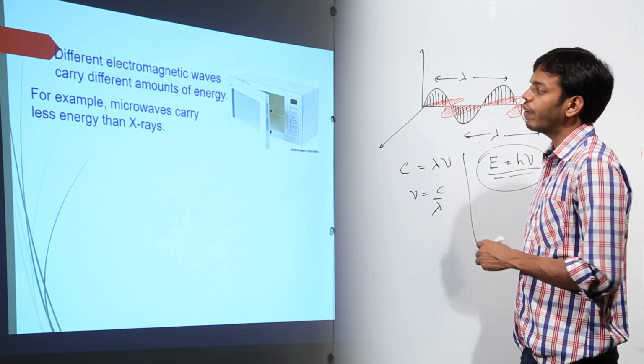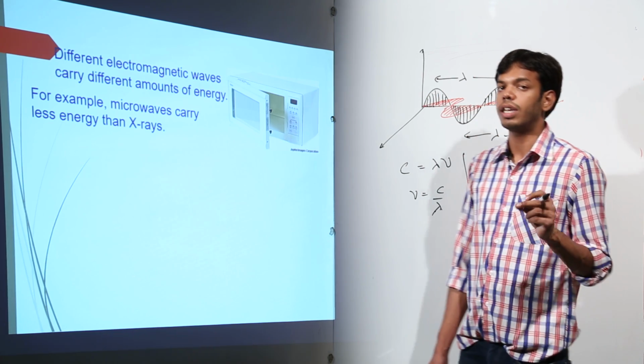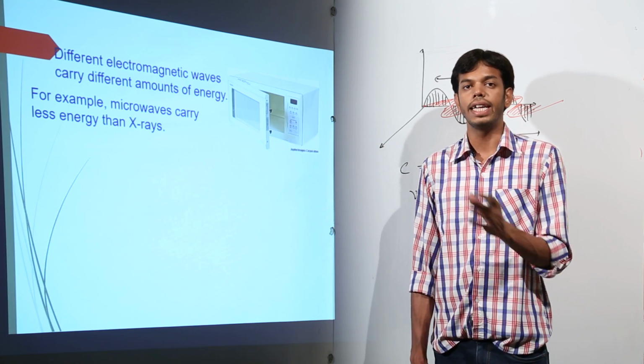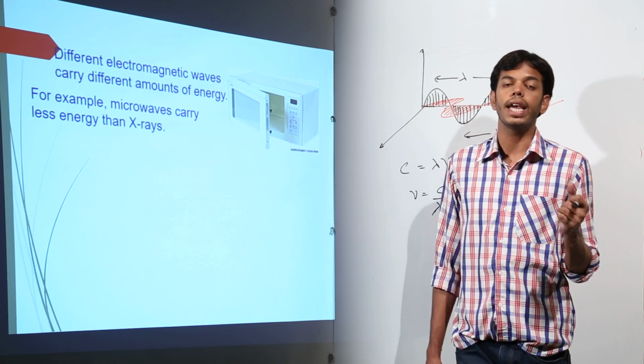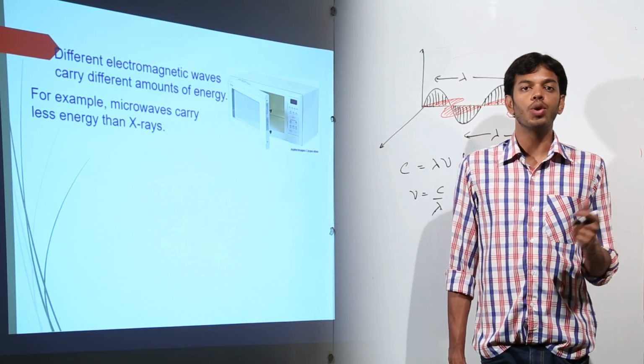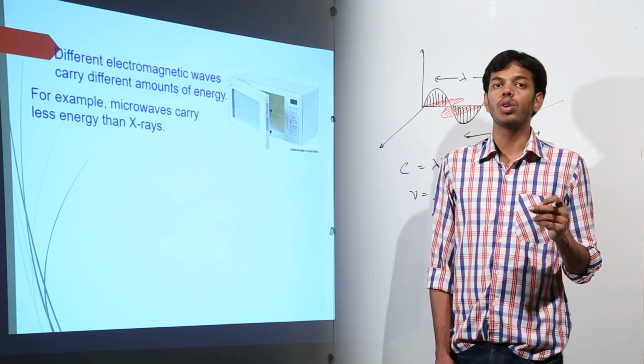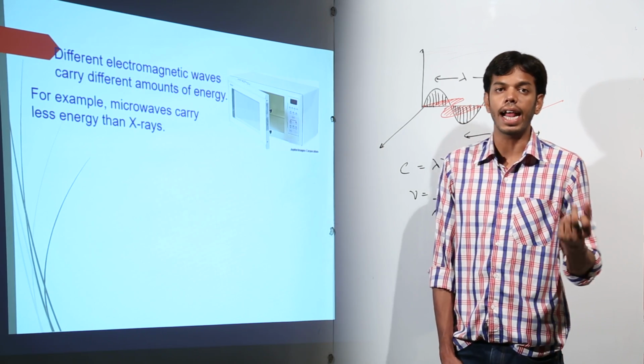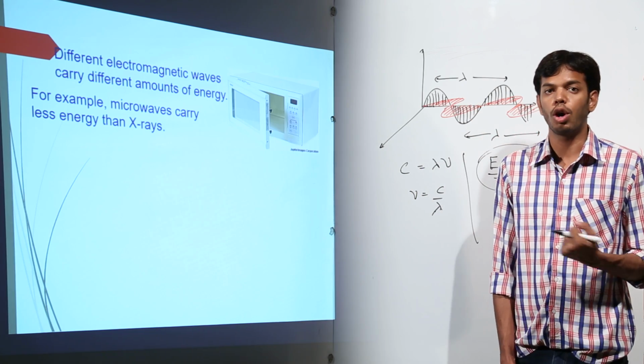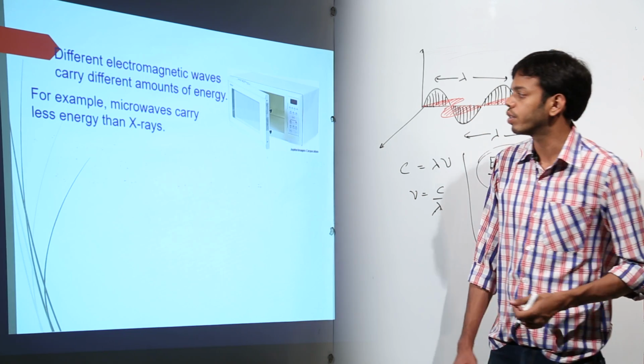For example, microwaves carry less energy than X-rays, but we still use microwaves for heating food, not X-rays. We use X-rays to measure bone density, because X-rays interact with the bones, the denser molecules, and just pass through the skin molecules, right?